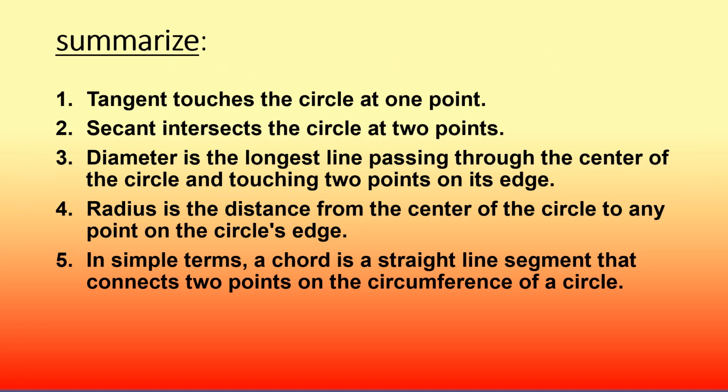Summarize. Tangent touches the circle at 1 point. Secant intersects the circle at 2 points. Diameter is the longest line passing through the center of the circle and touching 2 points on its edge. Radius is the distance from the center of the circle to any point on the circle's edge. In simple terms, a chord is a straight line segment that connects 2 points on the circumference of a circle.